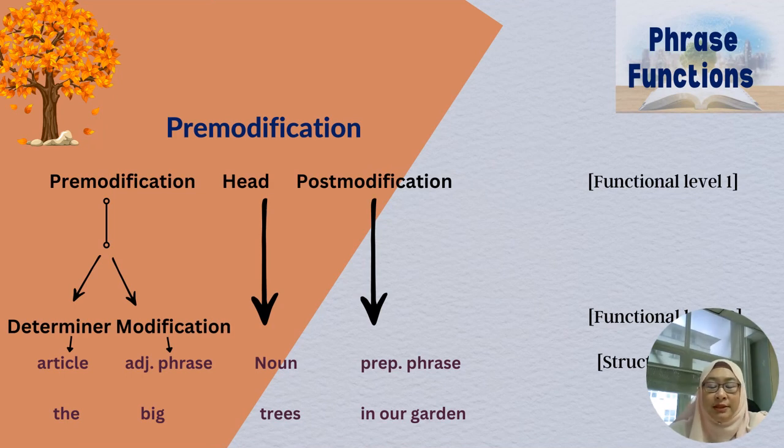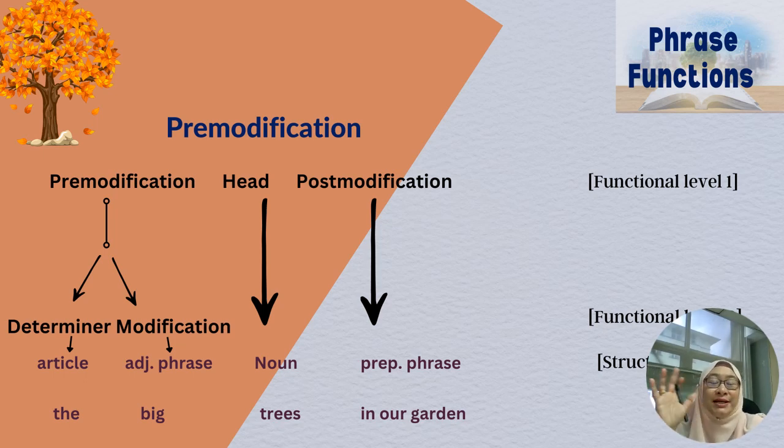Next, there is another variety of this structure, in which the functional level has two levels, functional level 1 and functional level 2, as you can see in this slide. For example, here, the big trees in our garden, you can further break it down into a second functional level.